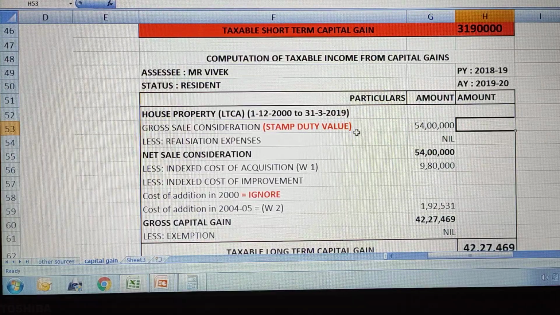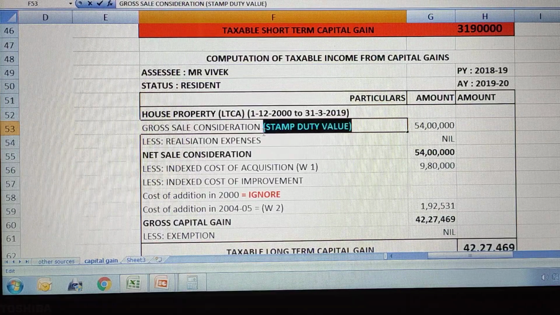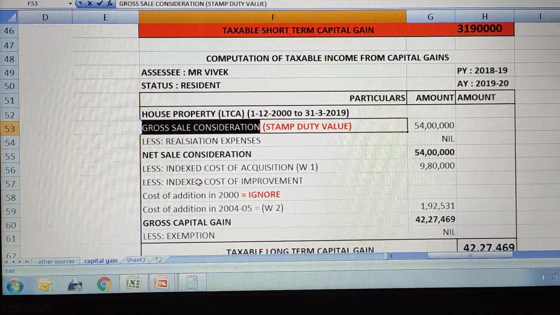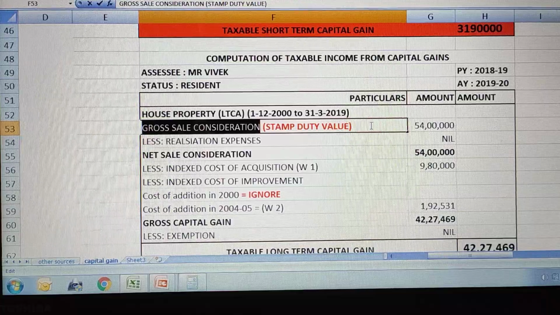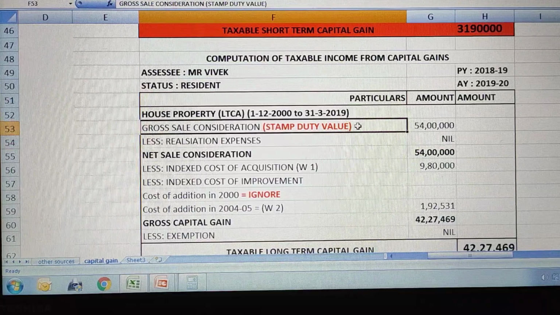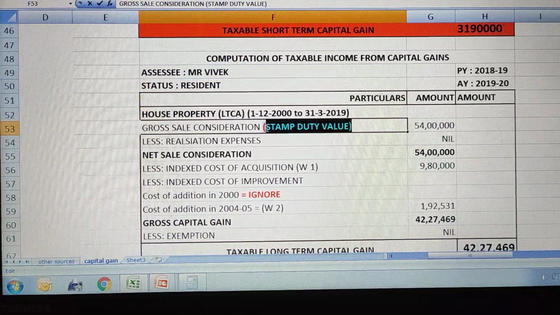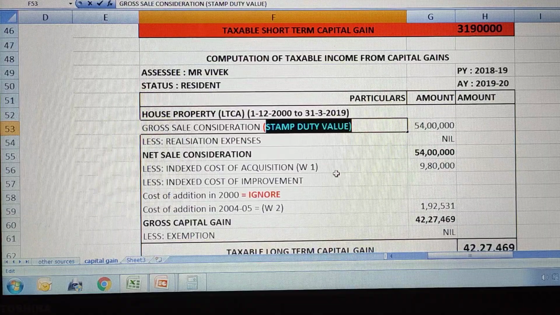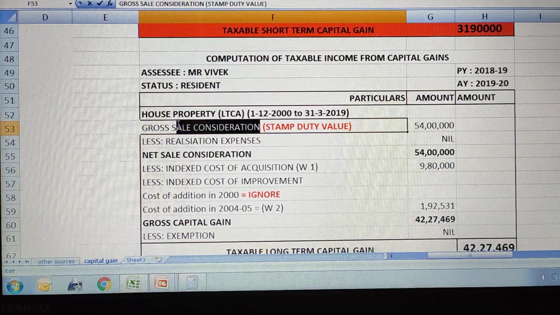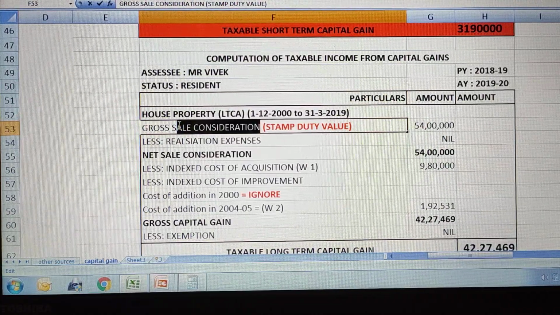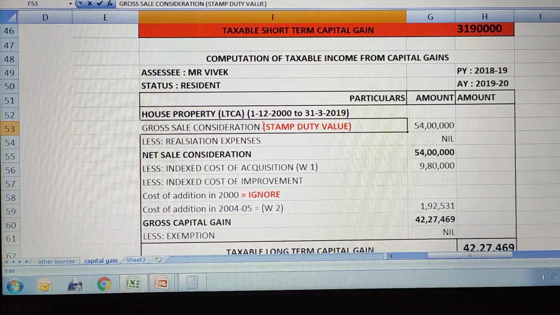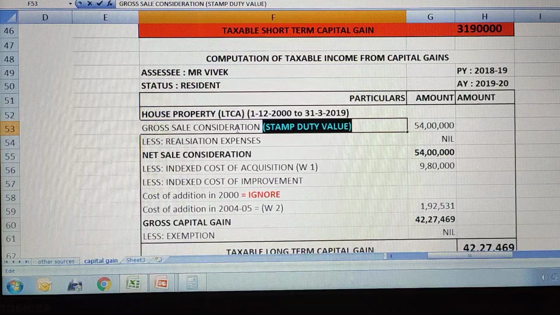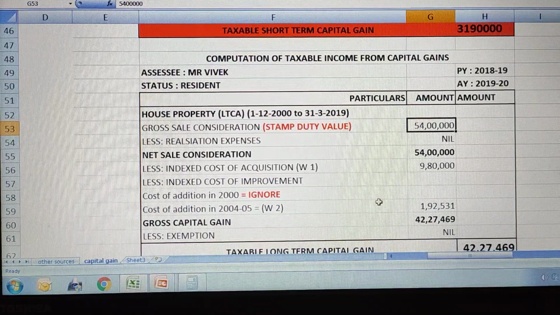If stamp duty value is not given, in that case we will take only the gross sale consideration directly, as we did in the previous problem. Hope this adjustment is clear. This was the new adjustment I wanted to highlight to you in this video. Instead of taking the sale consideration amount, if there is a stamp duty value, in that case you need to consider the stamp duty value, you should not consider the sale consideration value. 54 lakhs is the stamp duty value.